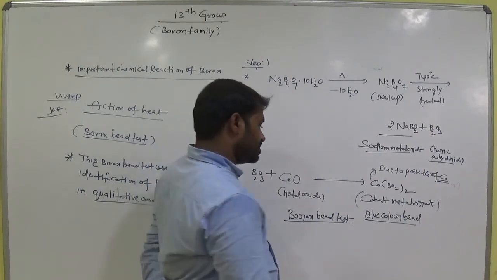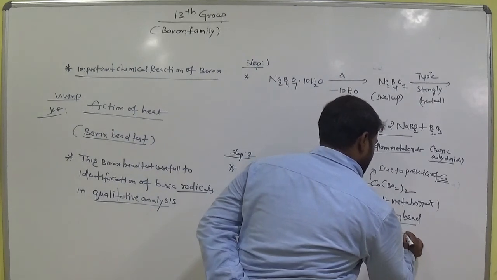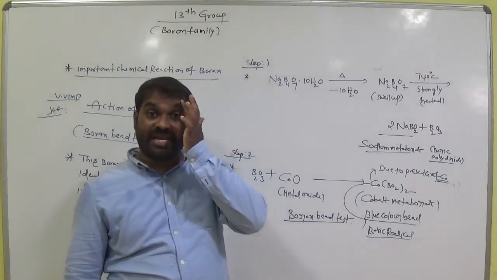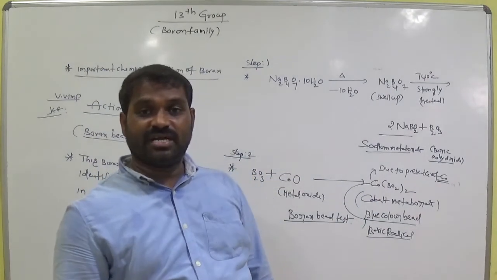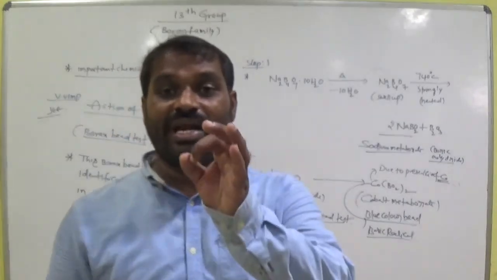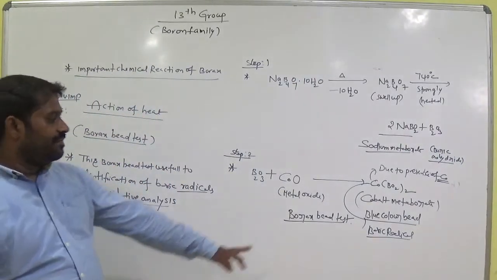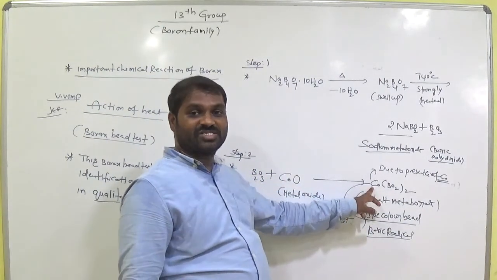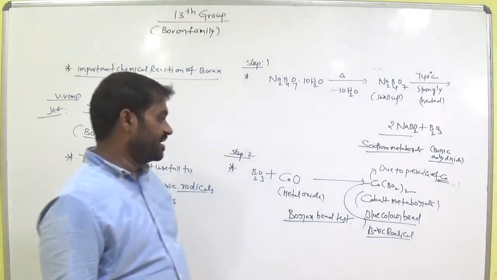Clear? So these are basic radical, also we call it is basic radical. By using this compound we go for flame test with flame. Okay, so it burns with blue in color. So that we may expect that basic radical present may be cobalt. Okay, that is called qualitative analysis. So very important also this one. So metaborate shows the colors, depends on transition elements. Cobalt is a D block element here. We will discuss in second year also. Okay, just remember it.